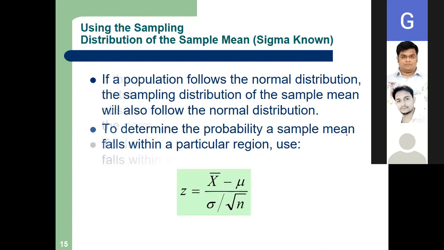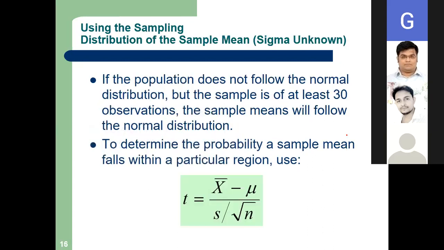And another formula, and also please observe, if the population does not follow the normal distribution, but the sample is at least 30 observations, are you getting this? The sample means will follow the normal distribution, to determine the probability a sample mean falls within a particular range.